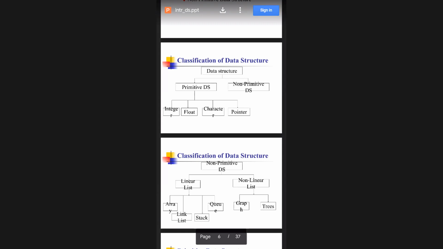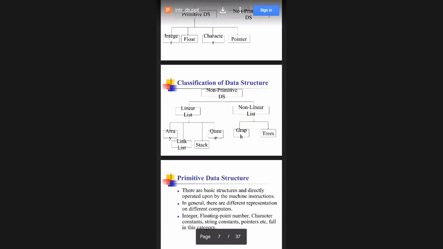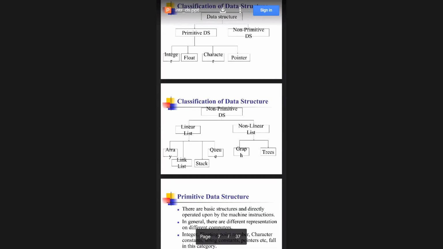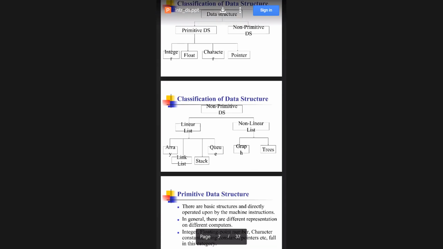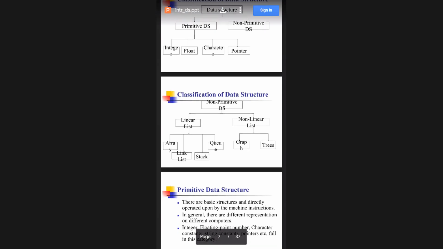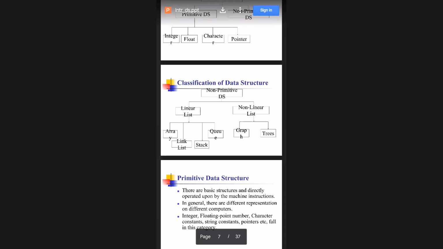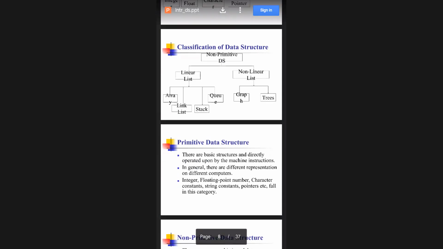Okay, how to declare integer, how to declare float, how to declare character, what is the size of integer, what is the size of float, what is the size of character, how character is represented in single quotes. Okay, how the integer is represented, %d and %f, etc. These are basic types which you already know, primitive data structures. Last time in C you already used integer, float, double, character, string. Yes or no?